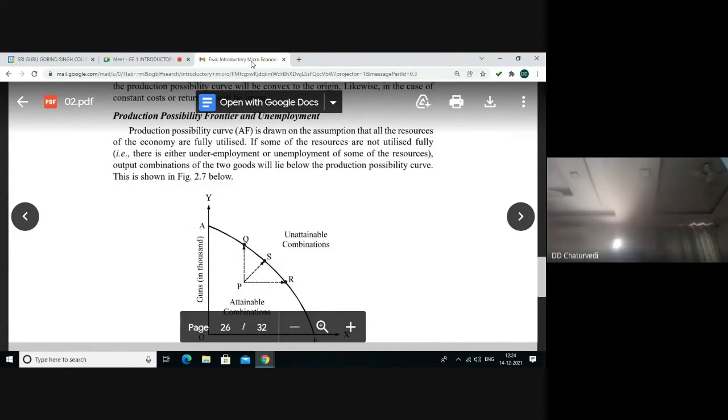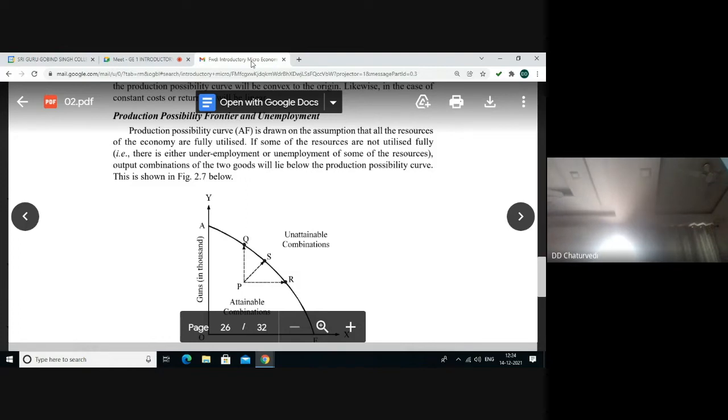We have noticed that production possibility curve is drawn on the assumption that all the resources of the economy are fully utilized. But if some resources are underutilized, that means there is underemployment or unemployment of some of the resources.